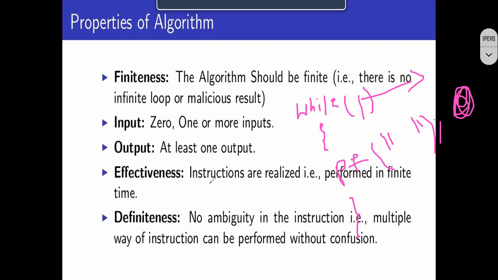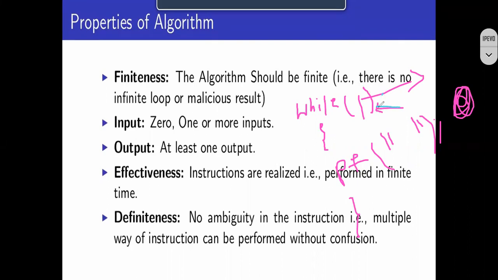Again, effectiveness: instructions are realistic, for example, performed in a finite time. So whatever instructions you provide to the computer should be realistic. If it is realistic, definitely it will be performed in a finite amount of time. Suppose you want to calculate the addition of two numbers, with variables a and b, and c is equal to a plus b. These are all finite instructions you are providing. If you do not provide proper finite instructions, definitely it will go into an infinite loop.